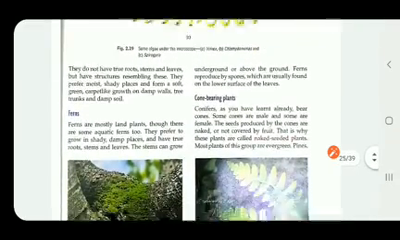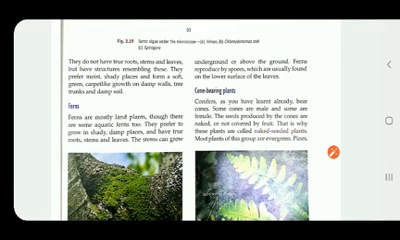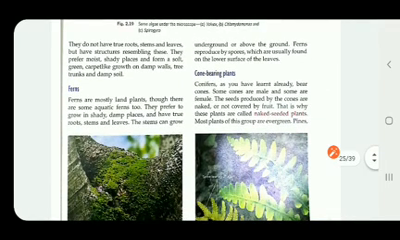And they do not have true roots, stems and leaves, but have structures resembling these. You cannot see any root, stem or leaves on them. Looking at the structure, it seems they have leaves and all, but actually they don't have.